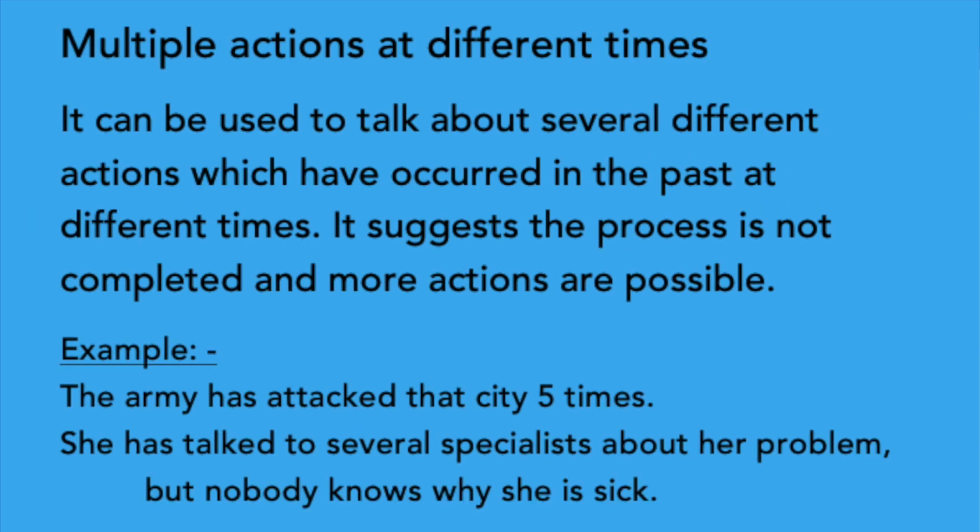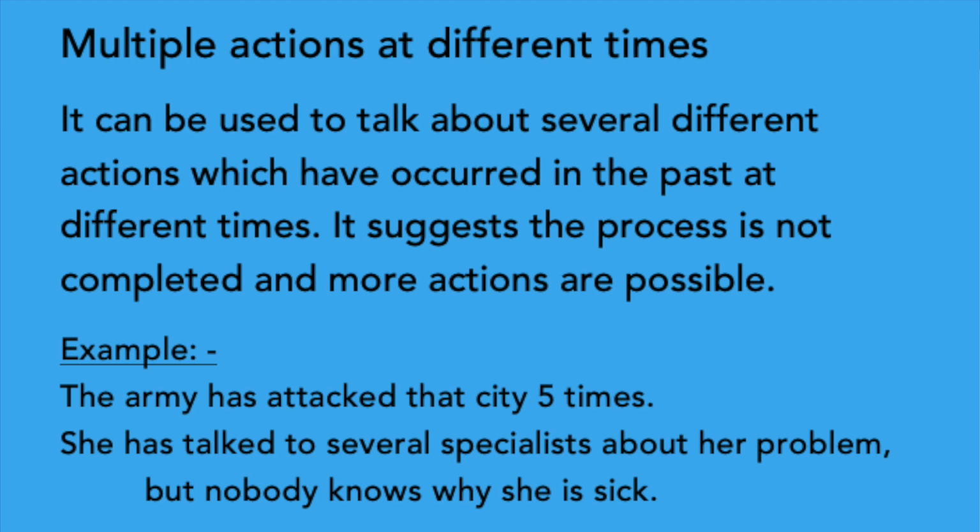Next one, multiple actions at different times. It can be used to talk about several different actions which have occurred in the past at different times. The army has attacked that city 5 times. This action occurred in the past at different times. There is chance to continue the same action.